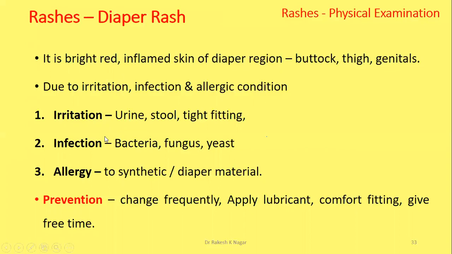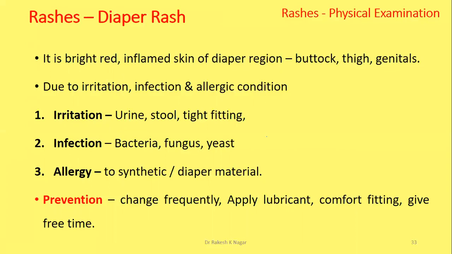Irritation from tight fitting of the diaper, irritation from overstay of urine and stool at the perianal or perineal region. Overstay for a long duration, or delayed cleaning by the mother or caretaker, makes urea and ammonia from the urine.